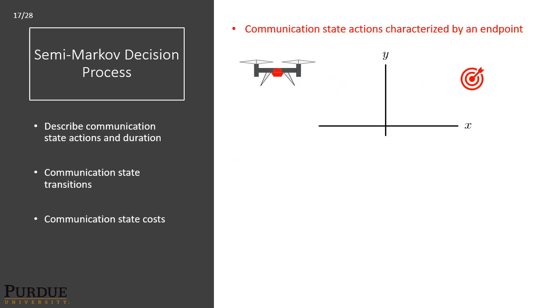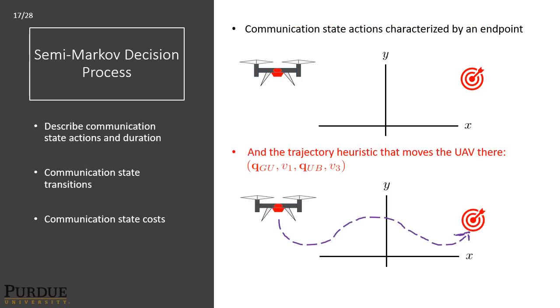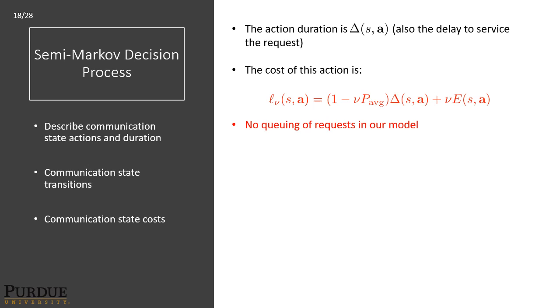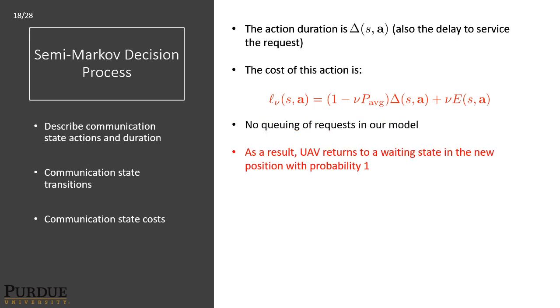Communication state actions, on the other hand, are characterized by the endpoint and the specific trajectory that we described earlier that moves the UAV there, meaning the intermediate points and the speeds. The action duration in this case is delta SA, which is also the delay to service the single request. The cost of this action actually does incorporate both the delay and the energy expenditure, as well as the time duration, which is the same as the delay in this case. This system model does not account for the queuing of requests, however. As a result, the UAV returns to a waiting state in the new position with a probability of 1.